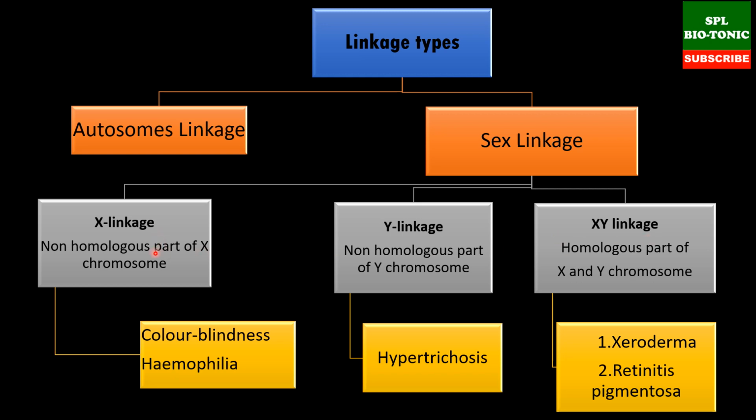Now X linkage is found in humans, like color blindness is an example of that. Second example is hemophilia. Y linkage example is hypertrichosis. These are the hairs on the external ear pinna of males. This is not found in females. Now third is XY linkage, examples are xeroderma and retinitis pigmentosa.